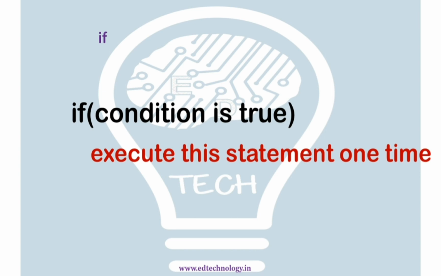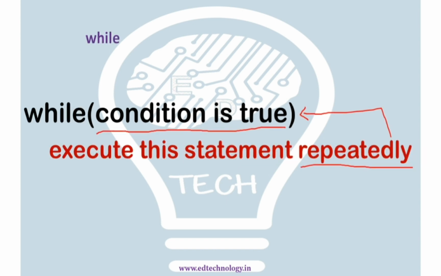It will printf something for the given condition being true. What if I still want to do the repetition? For those scenarios, we have looping statements in C programming. There are different types of loops: either the entry control loop or the exit control loop, or the more familiar ones you have heard of, while, do while, and for loop. In this video we are discussing while loop, and while loop is a solution to that particular problem.